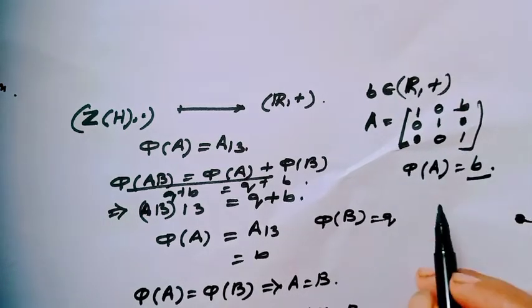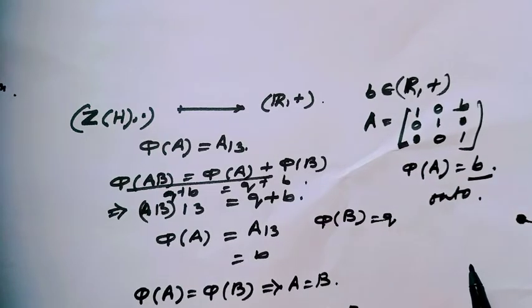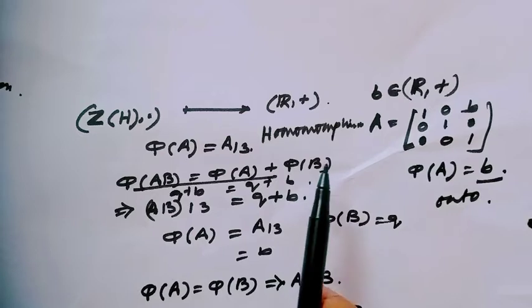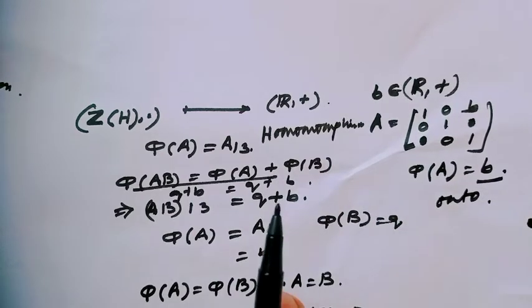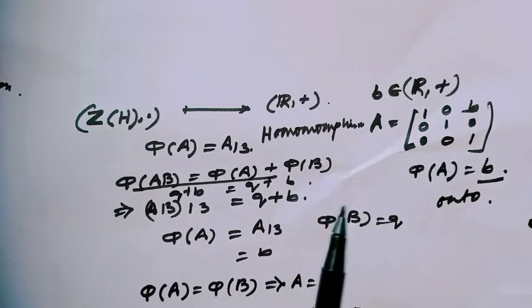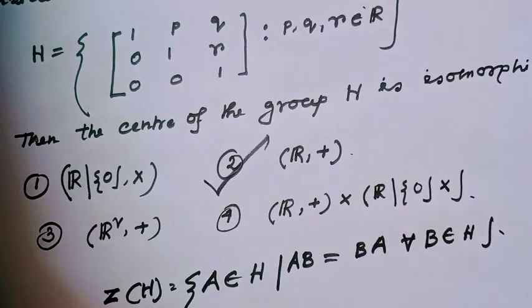So this mapping is also onto. Since the mapping is a homomorphism, one-one and onto, it is a bijective mapping. Therefore our second option is the right option.